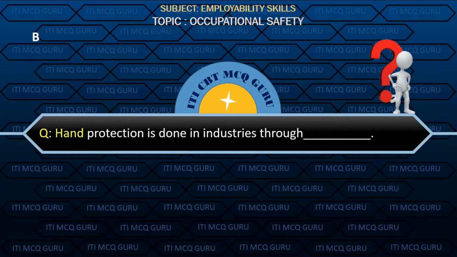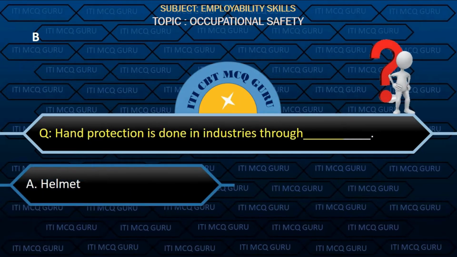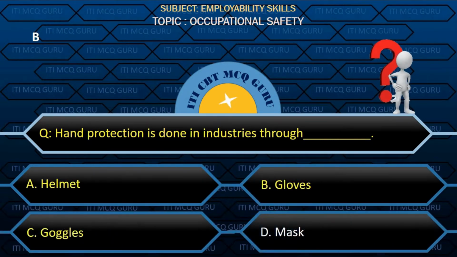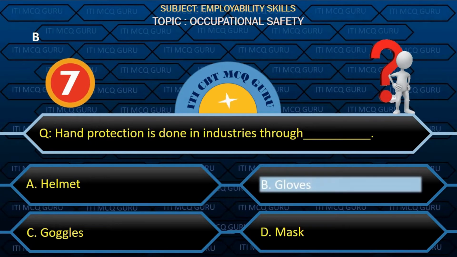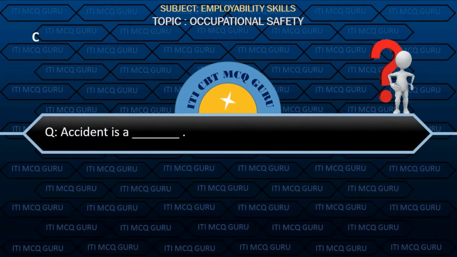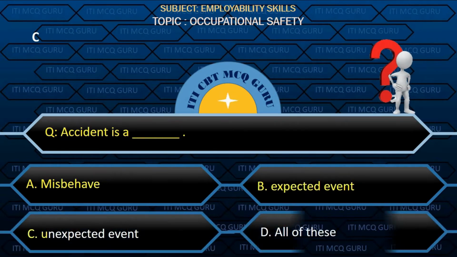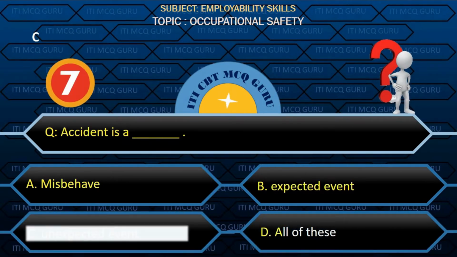Hand protection is done in industries through option B, gloves. Accident is a option C, unexpected event.